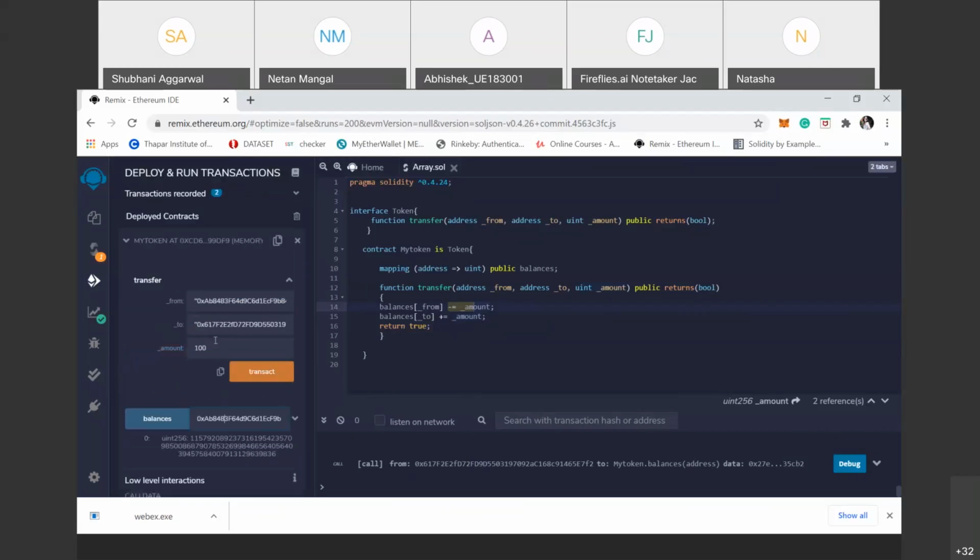Some error. But this shows the 100. I'll check it and get back to it in the next lecture, to see why this address doesn't show the value minus 100, though it shows when I run.